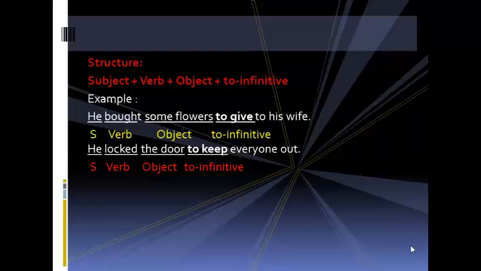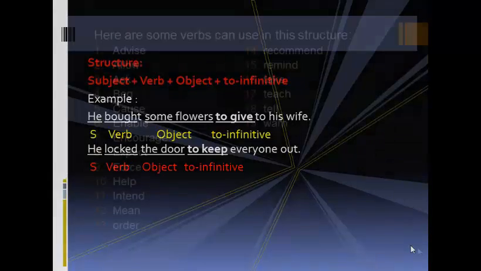I give you some examples. Example number 1. He bought some flowers to give to his wife. He as a subject, bought as a verb, some flowers as an object, and to give as to infinitive. Example number 2. He locked the door to keep everyone out. He as a subject, locked as a verb, the door as an object, and to keep as to infinitive.